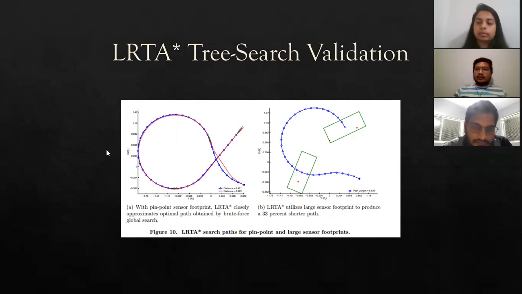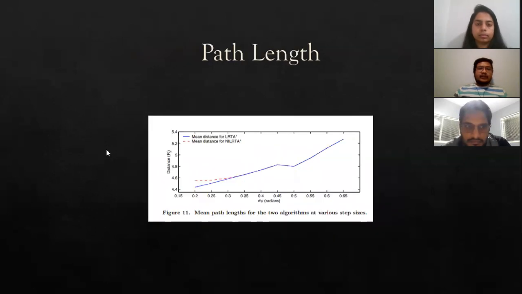Then the path found through the brute force global search based on Dubins paths. This path is 33% shorter than one that is constrained to pass directly over the target points. So next is path length.